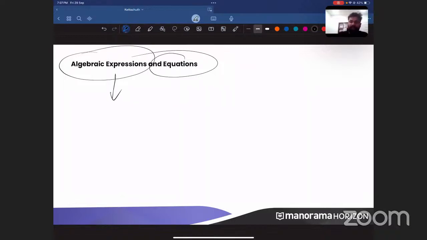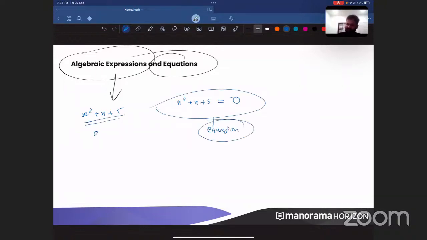When you talk about an expression, for example, x square plus x plus 5, this is simply an expression. But if I take x square plus x plus 5, and I put an equal to, after equal to if I put a number or something, then this becomes what? An equation. Understood? So what changes? This is just simply an expression. This is an equation. So an expression becomes an equation.